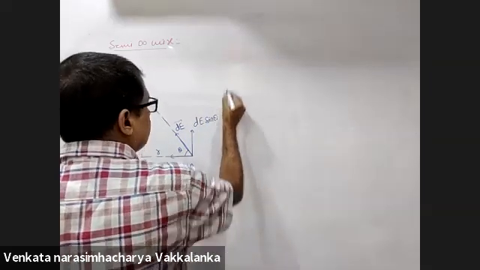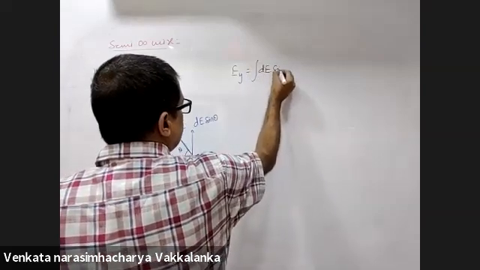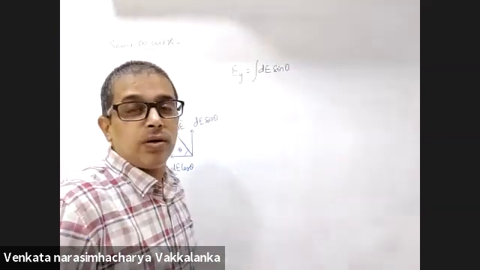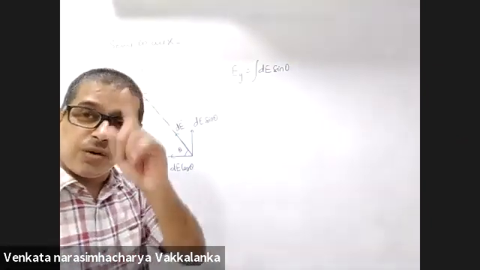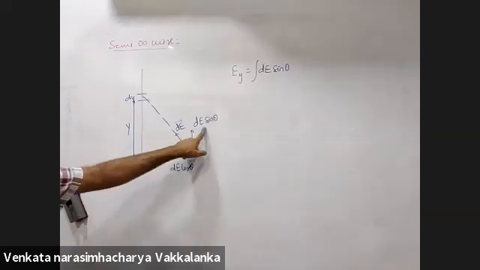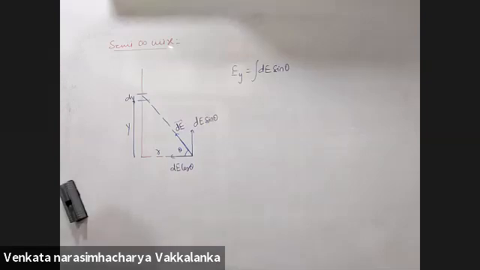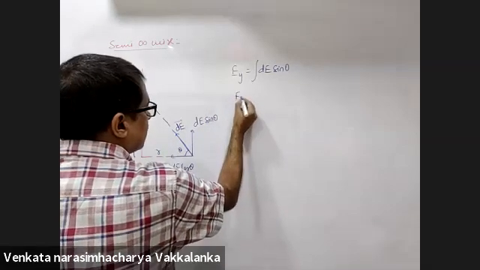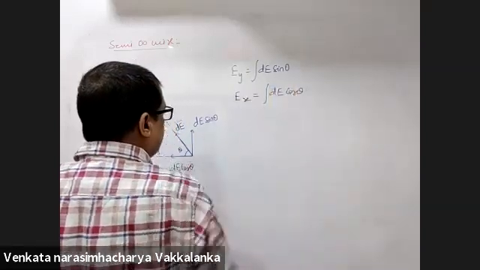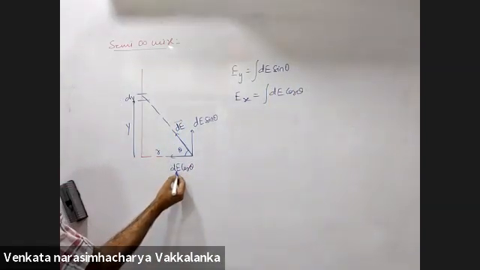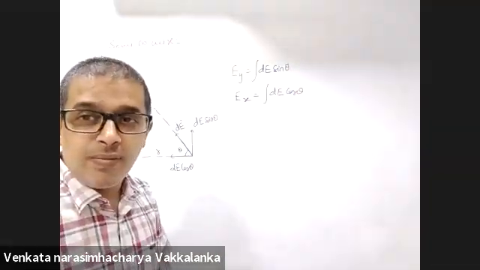Now here, Ey is integral dE sin theta, and this doesn't get cancelled out. Ey does not get cancelled out. In the infinite long wire, this component got cancelled out. Do you remember that? Yes, sir. Ex will be integral dE cos theta. So you have to find out Ey as well as Ex.